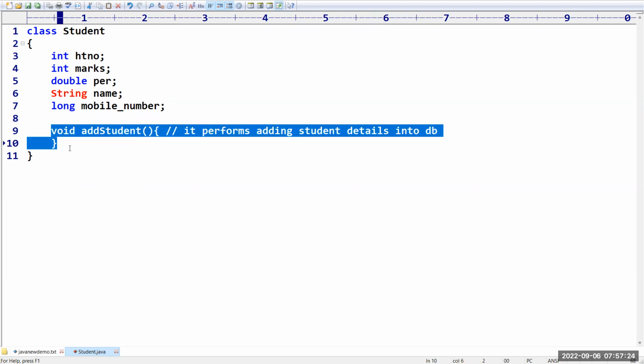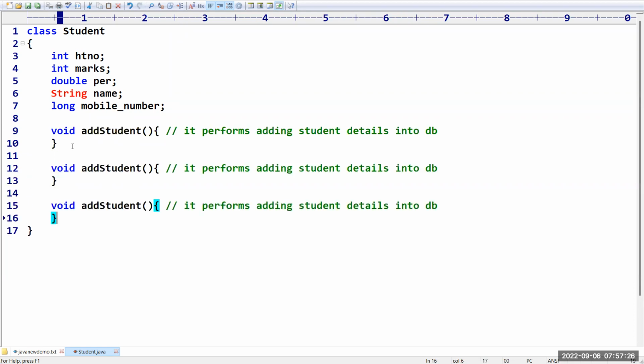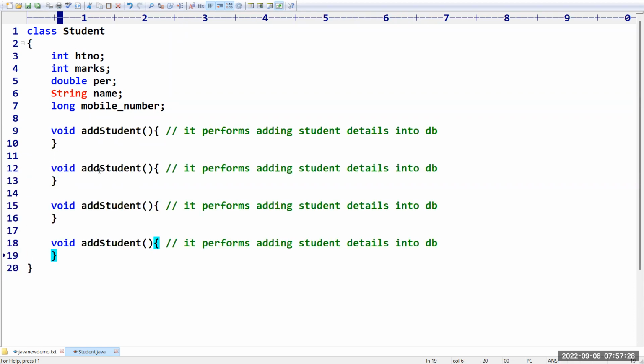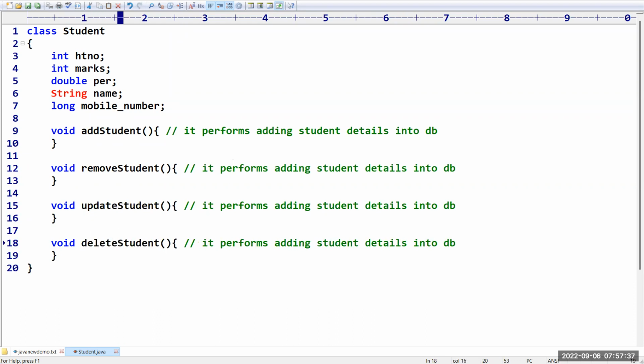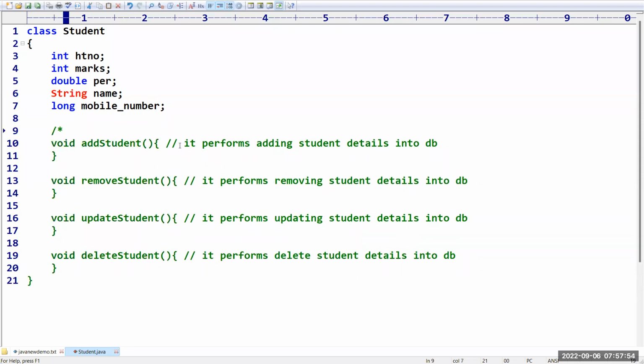Similarly, I want to perform a few more functions, like remove student, update student, and delete student. It performs adding, it performs removing operation. It performs updating the student details, and it is going to delete the student details. Like this we have. If you want, you can perform multi-line documentation also.